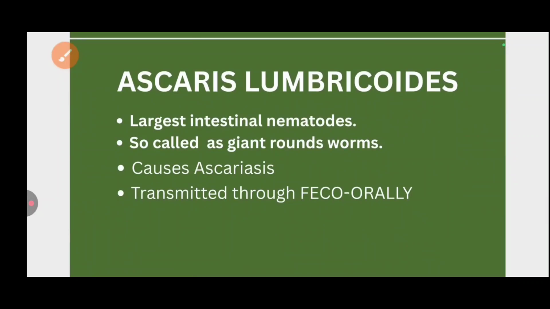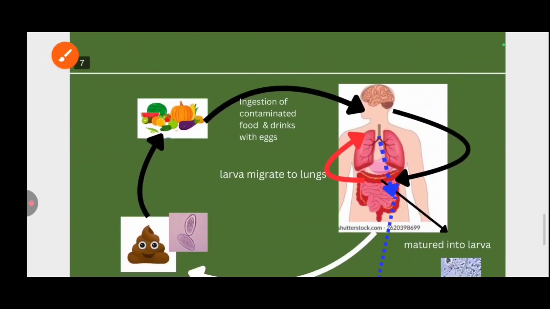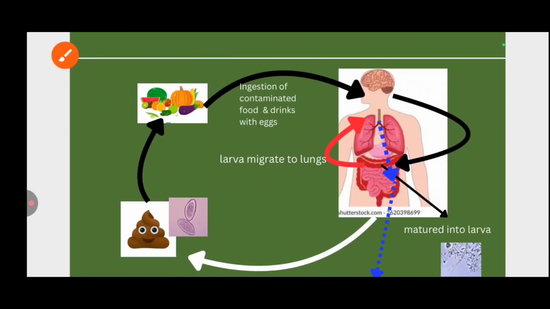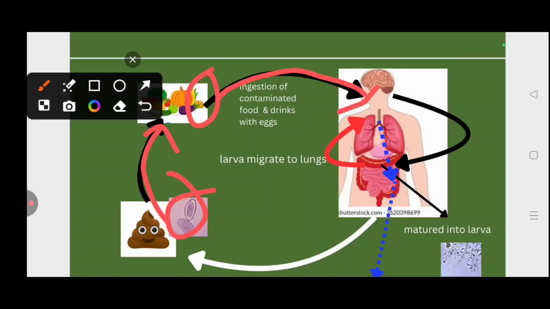Ascaris lumbricoides is really a very giant nematode, which is why it is called the giant nematode, large in size, and it causes the disease ascariasis. It is also transmitted through the fecal-oral route. If you eat or ingest ripe eggs with raw vegetables that are contaminated with fecal matter containing eggs, they are transmitted through your mouth to the intestine.